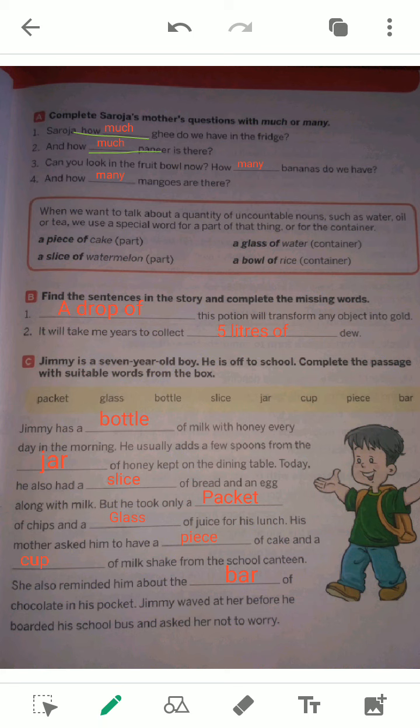Question number 3, can you look in the fruit bowl now? How many bananas do we have? Now, I have told you that bananas are countable nouns. That's why how many is used, not much here. How many bananas are there? Question number 4. Similarly, how many mangoes are there? Mangoes are also countable nouns. So, always remember, before countable nouns, we use how many, and before uncountable nouns, we use how much.